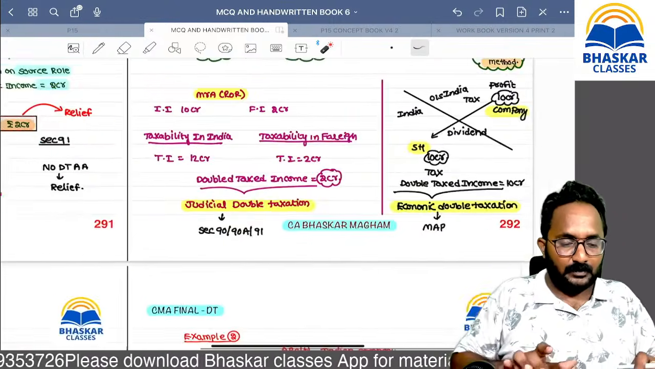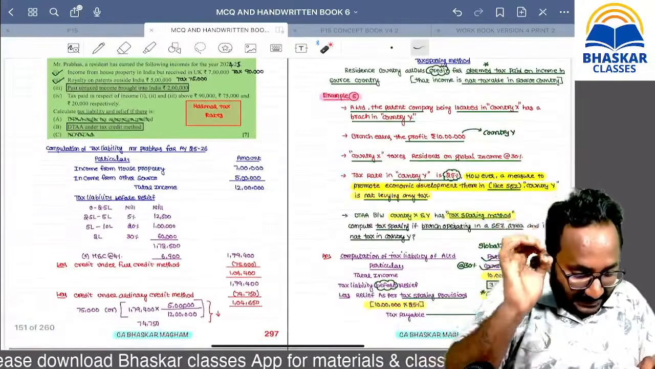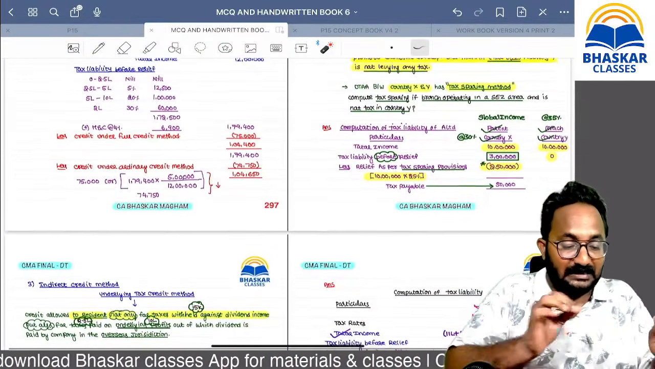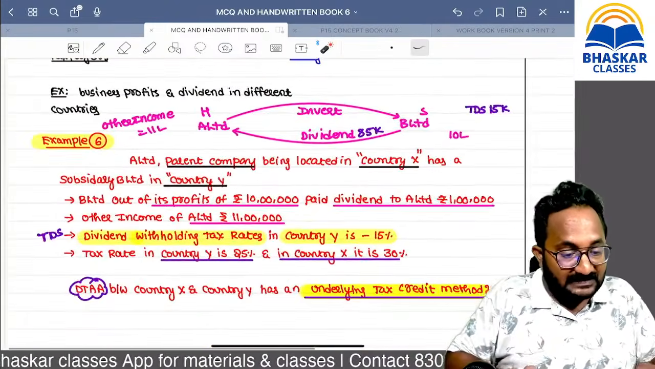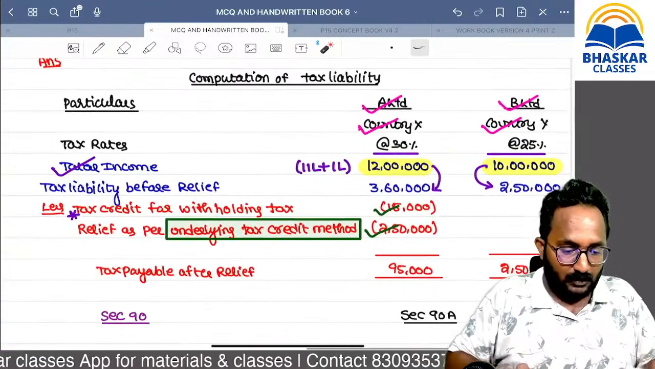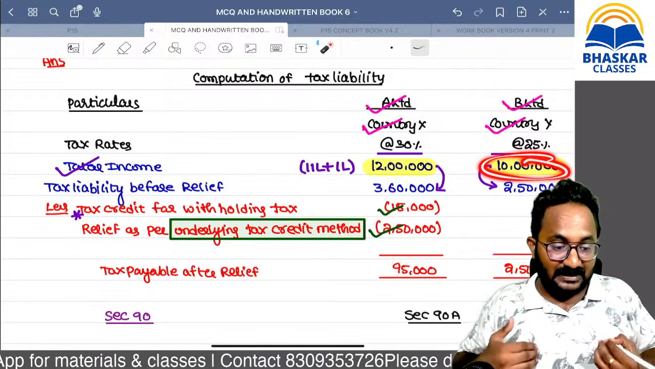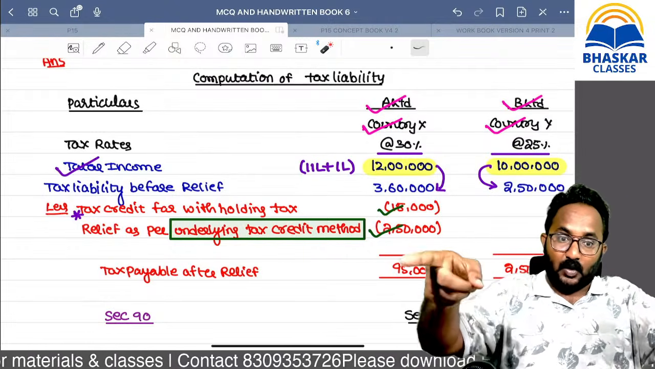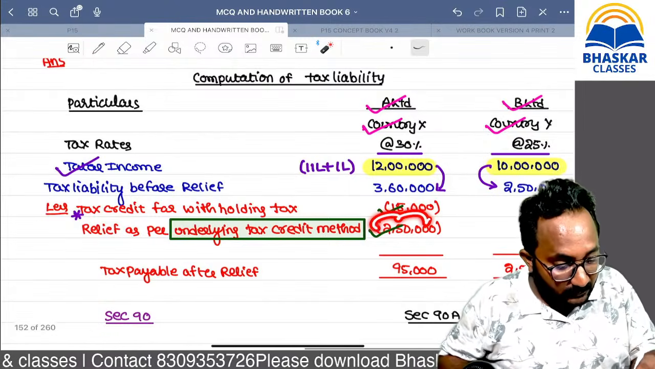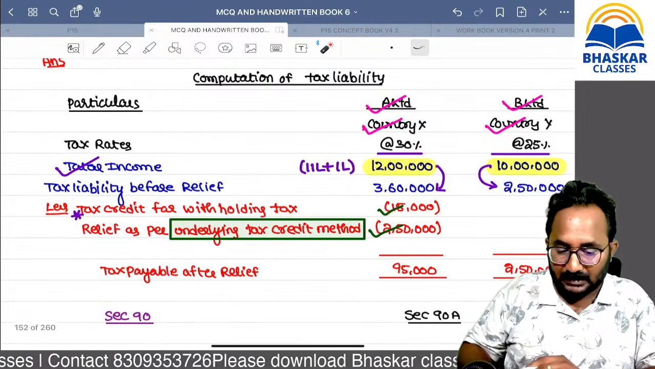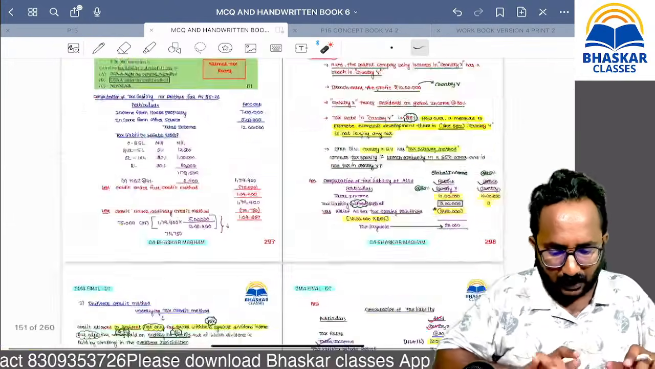Remember, when they give the underlying credit method, what is the base they take? Suppose out of this 10 lakhs, 1 lakh is given. If the entire 10 lakh is also given as a dividend, that leads to economic double taxation. That's why they give the credit. It is not a popular one and they will not give it in the exam, but listen carefully, all of you.